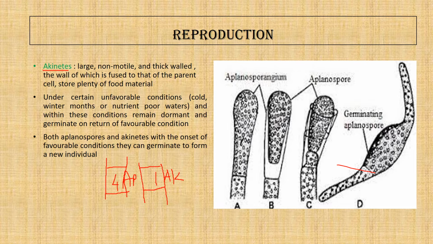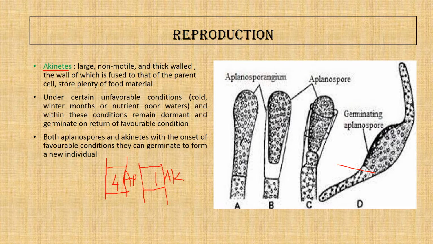These akinetes are formed by the thickening of the spore. And how does it germinate? This akinete is a resting spore, and the entire cell wall of the cell thickens, and it stays dormant, and only on return of favorable condition do akinetes germinate.